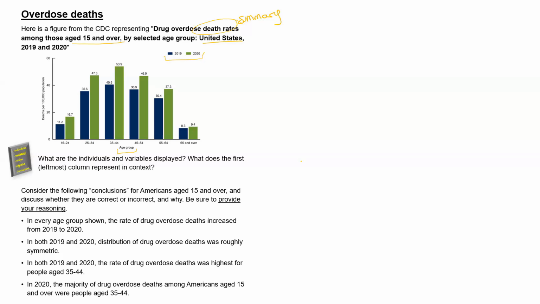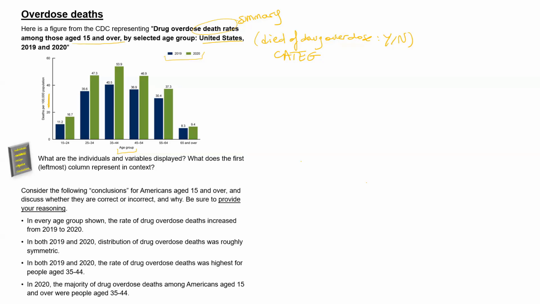So that means that beyond the fact that we have 2 years, we have one variable, which is the age group of the individual, and another variable, which is, well, did that individual die of an overdose death, yes or no? And therefore, it's a categorical variable. What is shown on the vertical axis is a summary of that variable. It's what fraction of all individuals in any age group in one of those 2 years did die of a drug overdose death. Everybody else did not die of a drug overdose death.